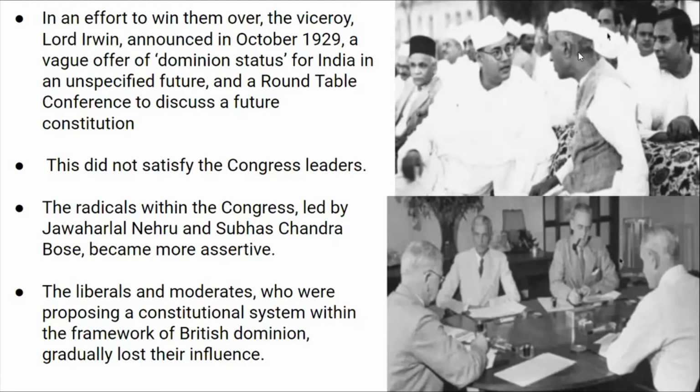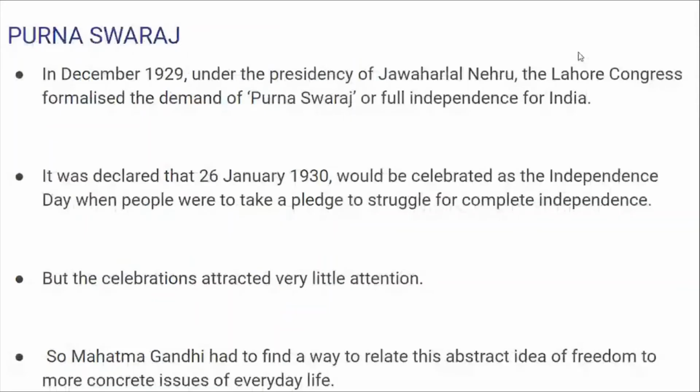Now Jawaharlal Nehru and Subhash Chandra Bose became more assertive. The liberals and moderates, who were proposing a constitutional system within the framework of British dominion, gradually lost their influence. Now, Purna Swaraj. In December 1929, under the presidency of Jawaharlal Nehru, the Lahore Congress formalized the demand of Purna Swaraj, or full independence for India.